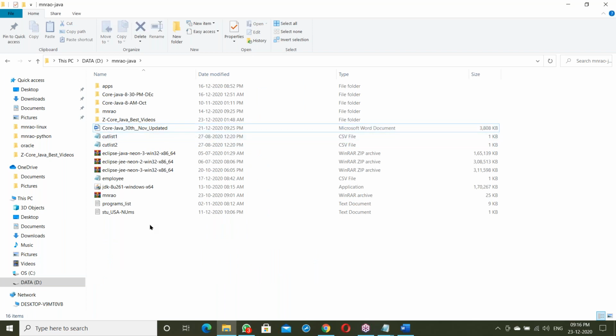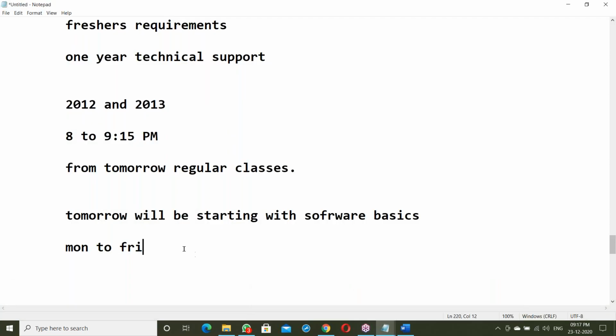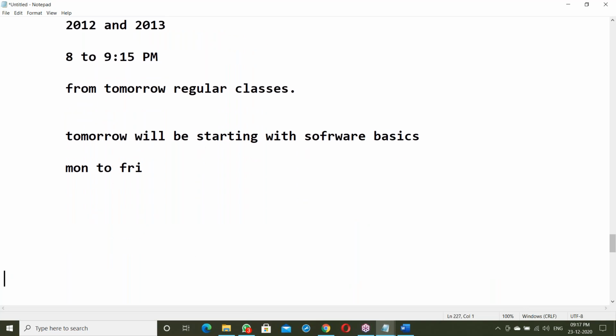Payment is all online. I'll give the online team number. For fee and all these commercial aspects, just contact the Durga online team.